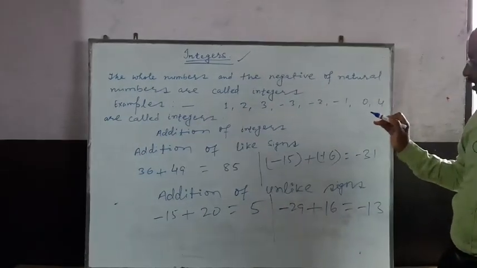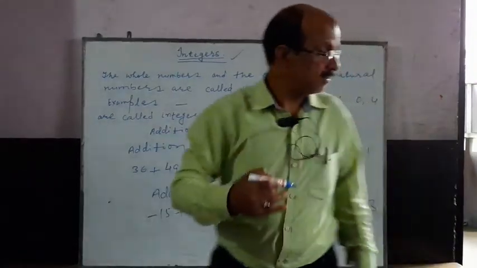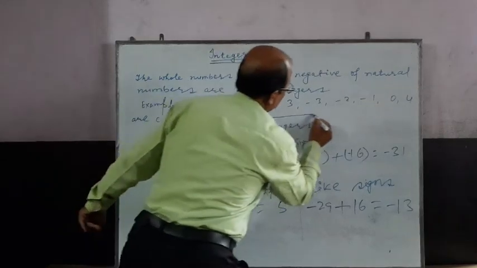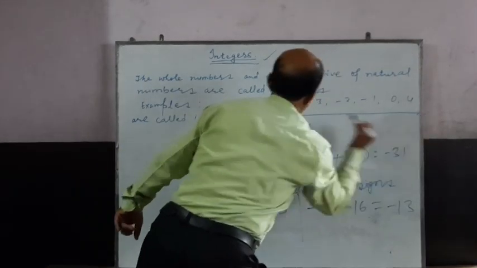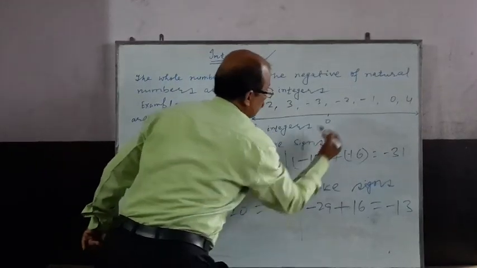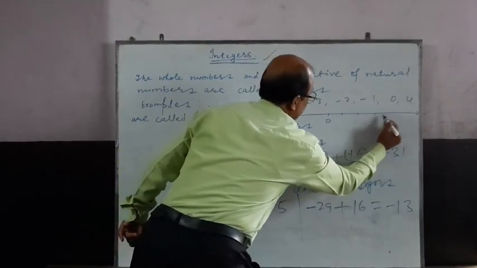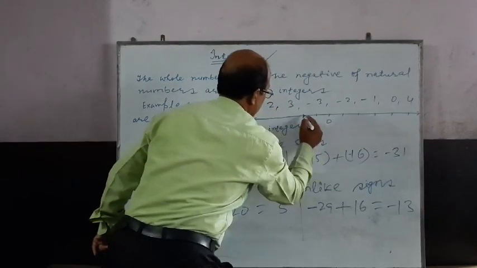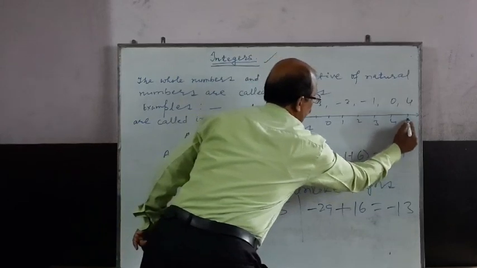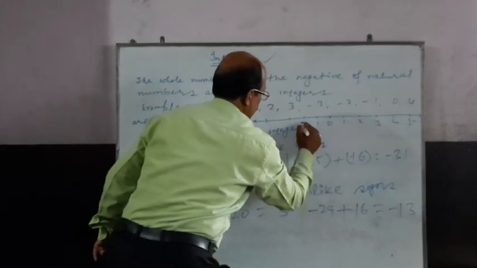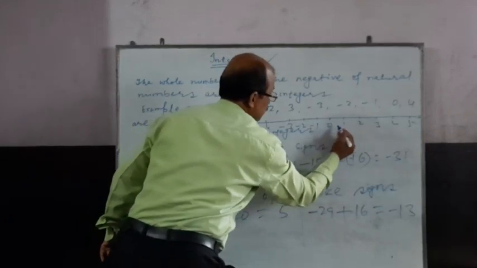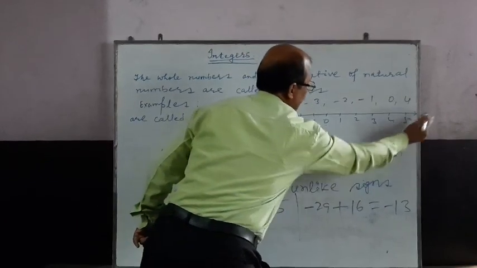When you arrange or put these numbers on the number line, you can see here 0, 1, 2, 3, 4, 5, and on the other side minus 4, minus 3, minus 2, minus 1, 0, 1, 2, 3, 4, 5, and so on.